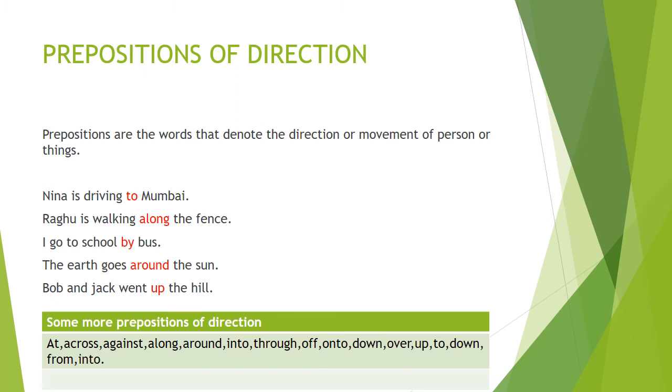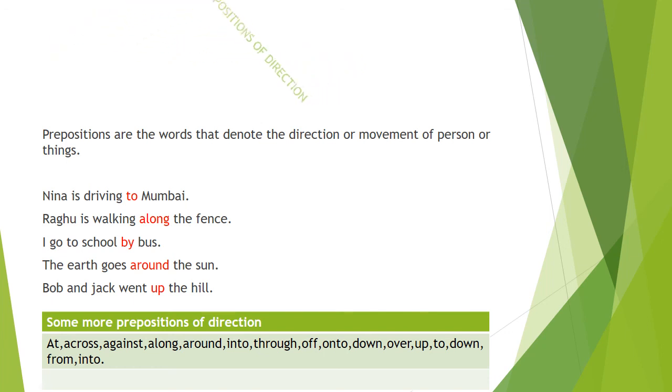So all these prepositions denote the direction or the movement of a person or a thing, where he, she, or it is going. Here are some more prepositions of direction: at, across, against, along, around, into, through, off, onto, down, over, up to, down, from, into. Now I hope all of you understood prepositions of direction and the examples which I have explained.